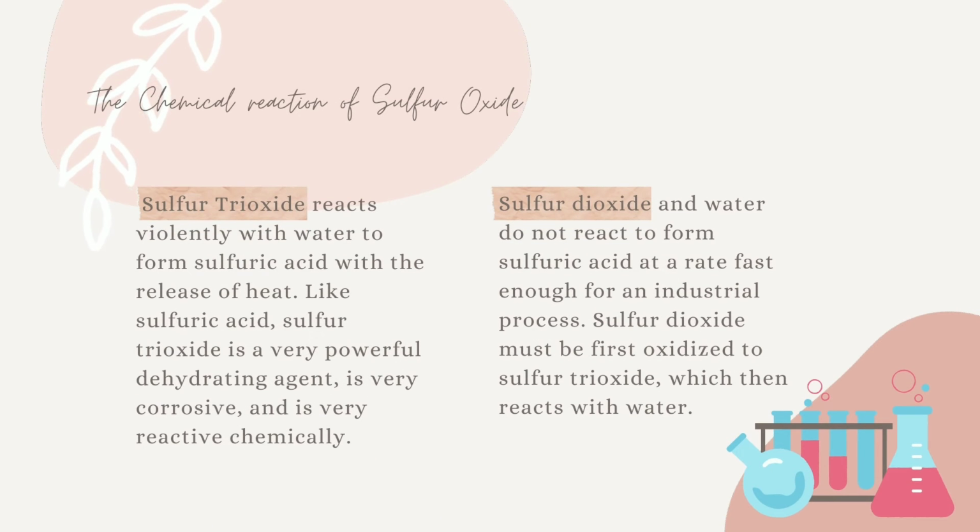The chemical reaction of sulfur oxides. Sulfur trioxide reacts violently with water to form sulfuric acid with the release of heat. Like sulfuric acid, sulfur trioxide is a very powerful dehydrating agent, is very corrosive, and is very reactive chemically. Sulfur dioxide and water do not react to form sulfuric acid at a rate fast enough for an industrial process. Sulfur dioxide must first be oxidized to sulfur trioxide, which then reacts with water.